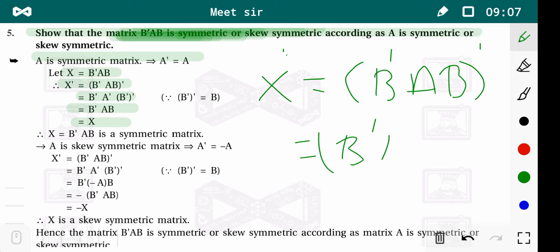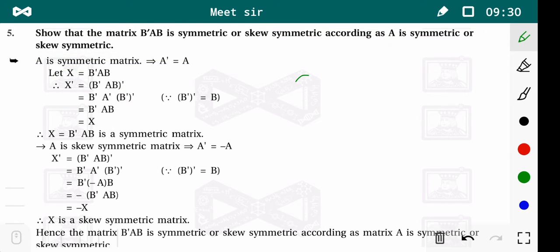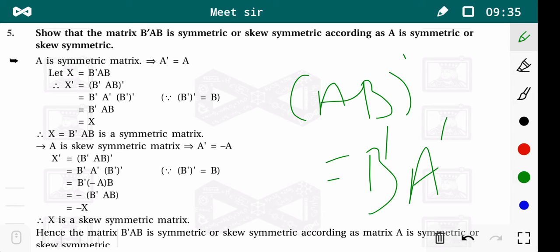It is B dash A dash (B dash) whole dash. Now we know that when we take whole dash, the order is changed, because we know that (AB) whole dash is B dash A dash. Clear?